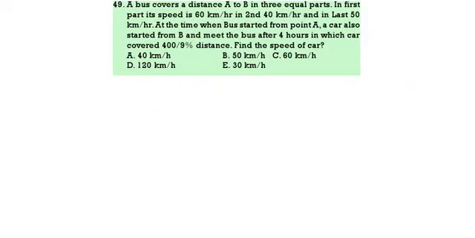Now from A to B, there are 3 equal parts of distance a each. That means the total distance is 3a. First part it is covering at 60 km per hour, second 40, last 50.